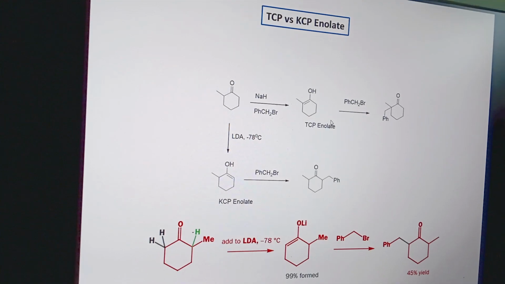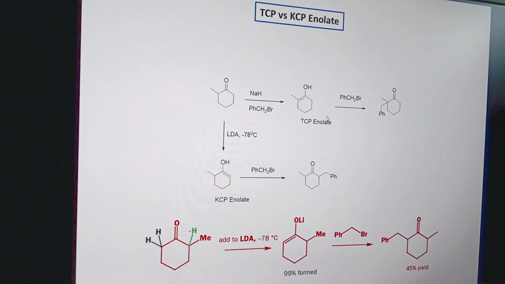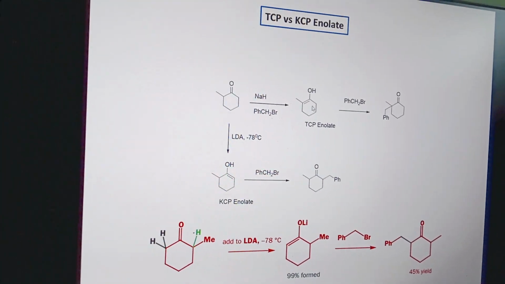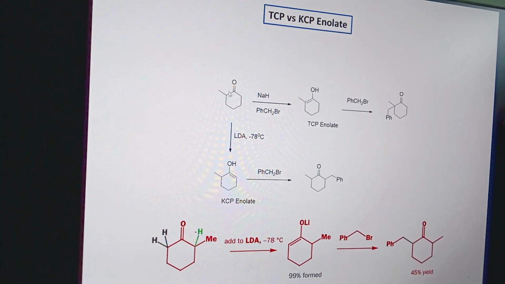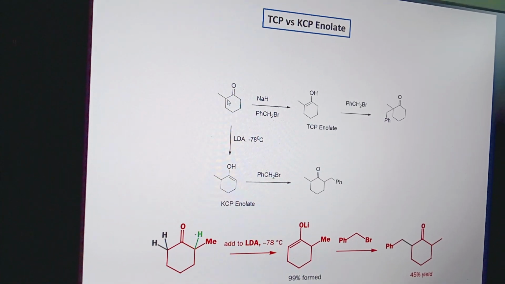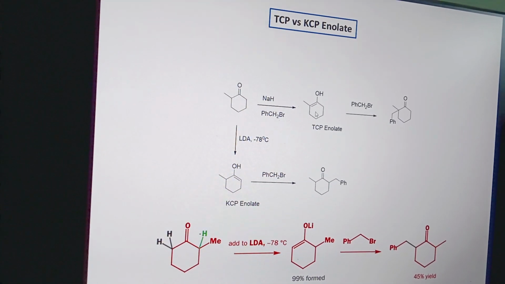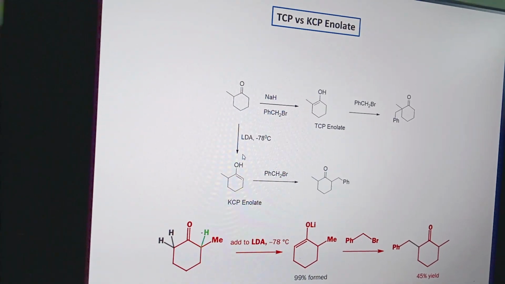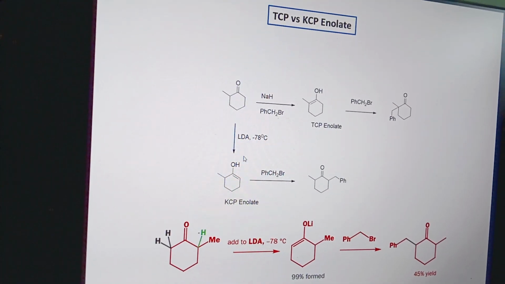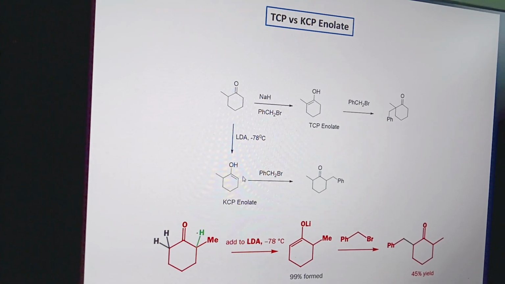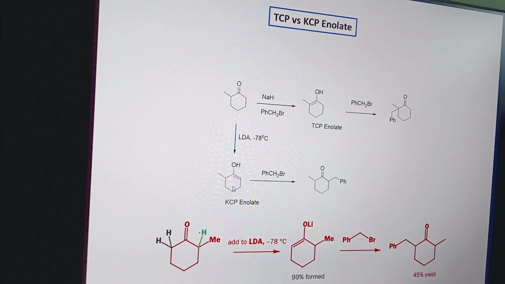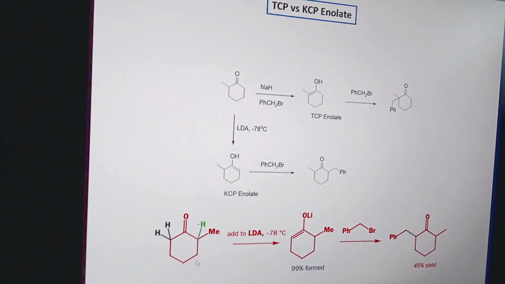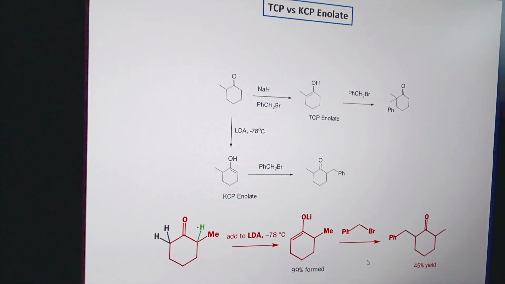Next is the TCP versus KCP enolate. We know that if the base size is small, it takes up the more substituted hydrogen atom and gives the TCP enolate, and we get the more substituted alkyl derivative. The LDA is a highly sterically hindered base, so it takes up the less hindered proton and gives the KCP enolate, giving the 2,6-disubstituted cyclohexanone derivative. This problem has been taken from the Clayden book.